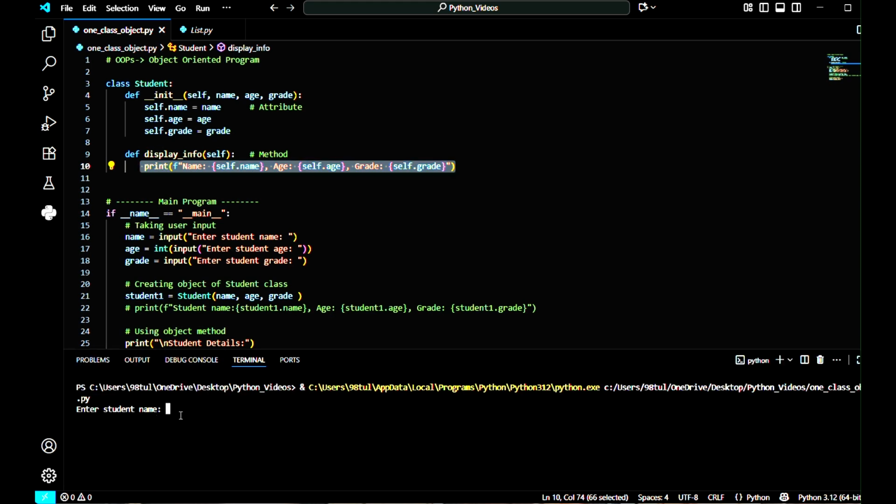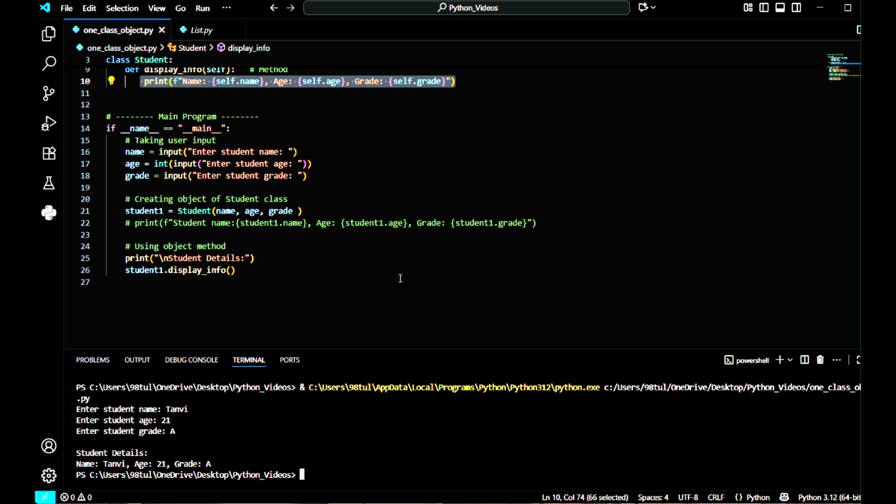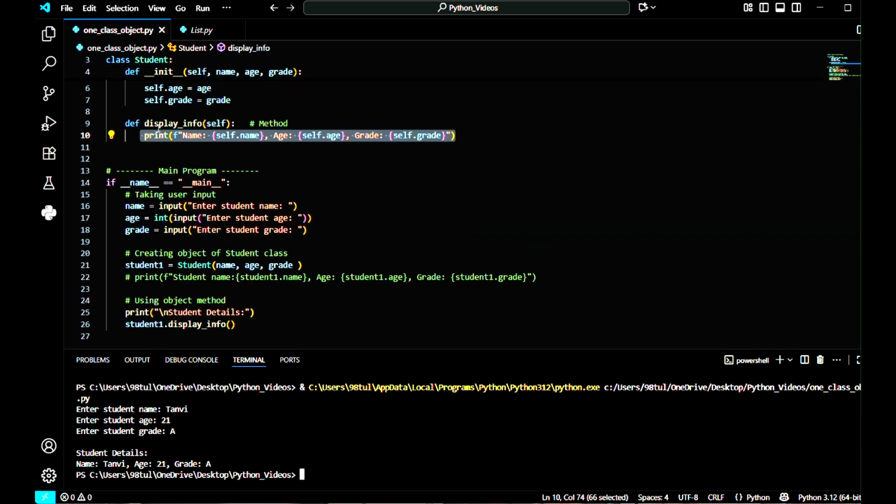It is first asking me the student name, so I'm going to give Tanvi, enter. It's asking me age, so I'm giving age 21, and it's asking me grade, so I will give the grade as A. It is giving me name Tanvi, age 21, grade A. Why? Because I have used the method here, and this method will go to where we have defined our method, so we get this output.